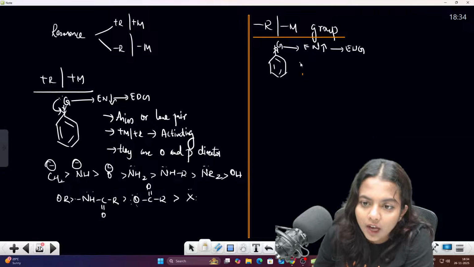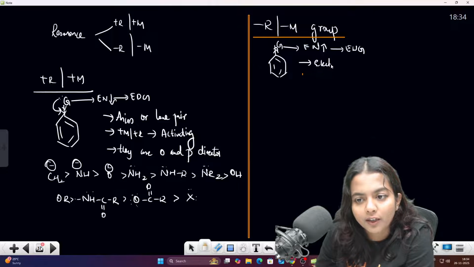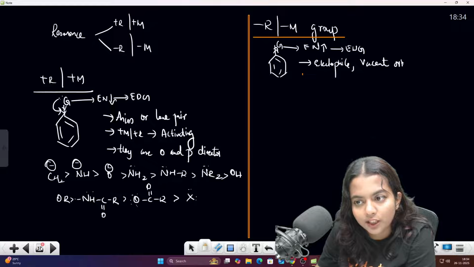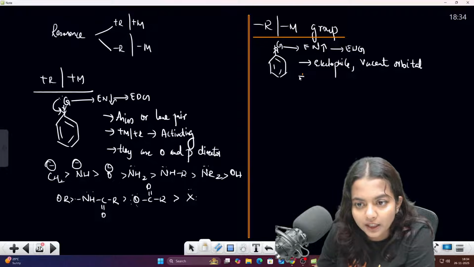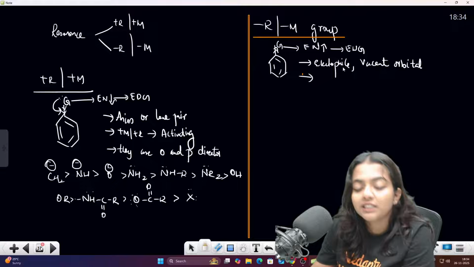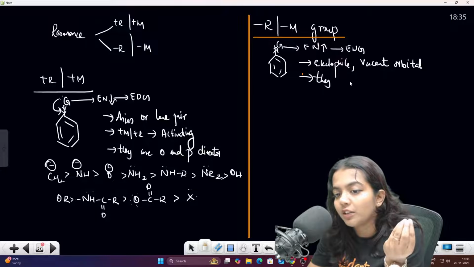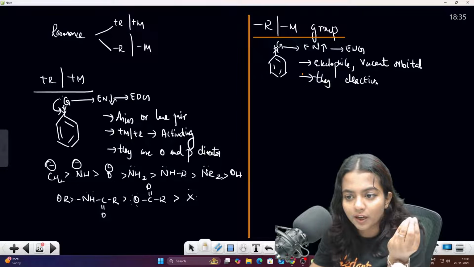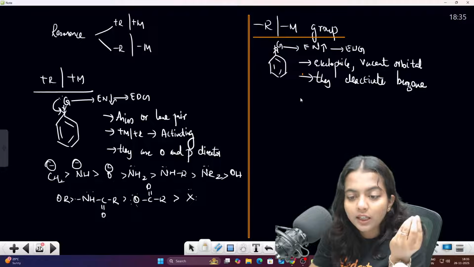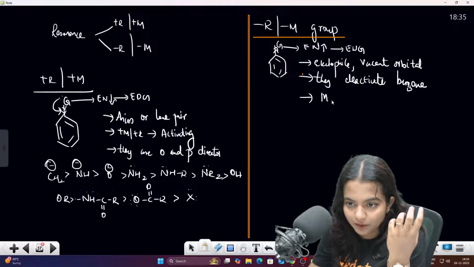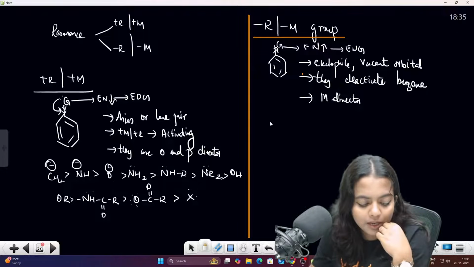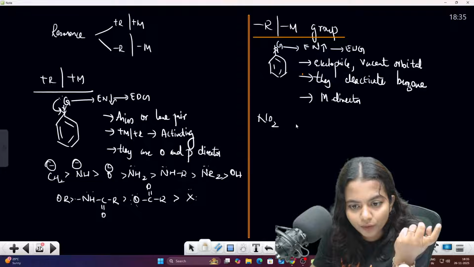Correct? See, those who are electrophiles, or if there is any vacant orbital, they require the electrons now. Those ones will be taking the electrons. Am I right? Electrons from the benzene, right? They deactivate the benzene because they are taking the electrons. Correct? They are meta-directors. So, for example, I will give you NO2.